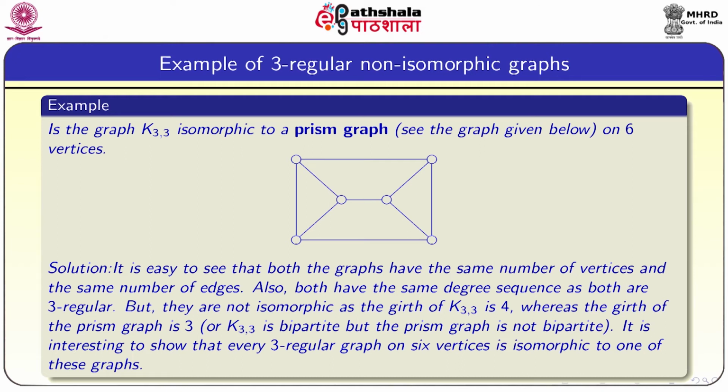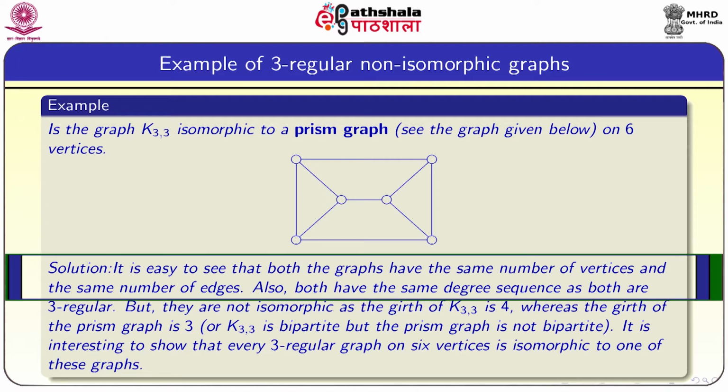Examples of 3 regular non-isomorphic graphs: the graph K33 and the prism graph. The prism graph on 6 vertices is shown below. If you look at K33 and this graph, both have the same number of edges, and the degrees of vertices are also the same, but still they are not isomorphic.